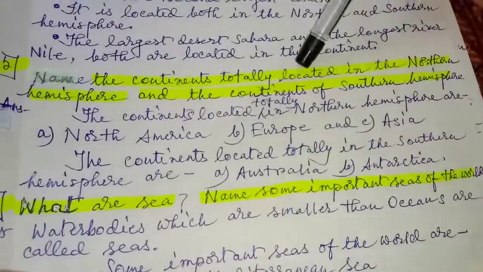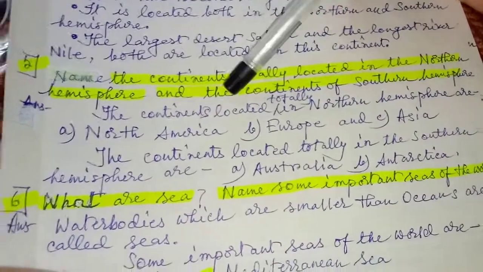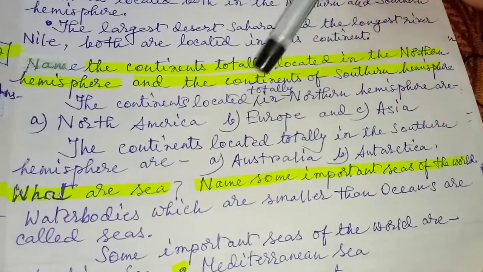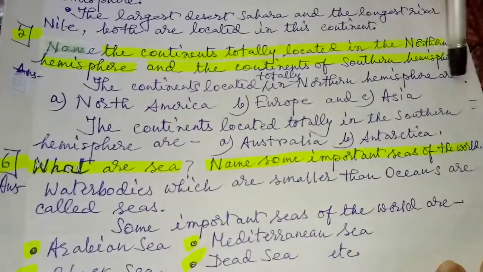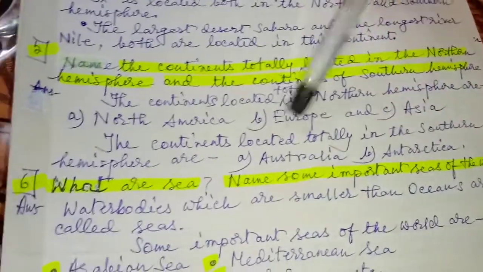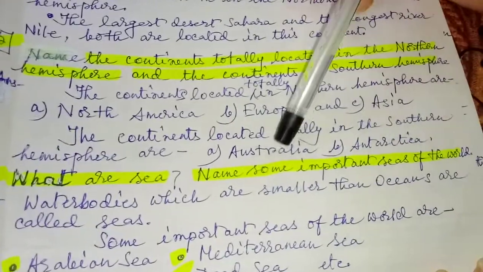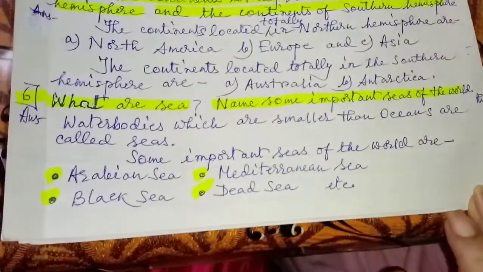Question number 5. Name the continents totally located in the northern hemisphere and the continents of southern hemisphere. The continents located totally in northern hemisphere are North America, Europe and Asia. The continents located totally in the southern hemisphere are Australia and Antarctica.